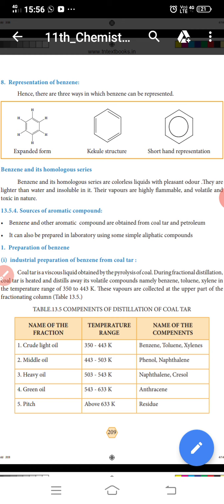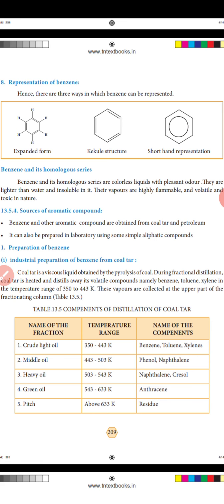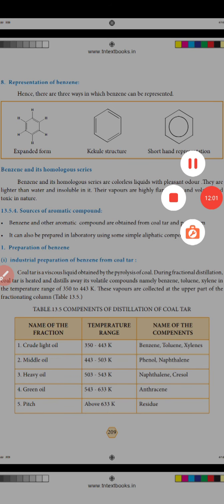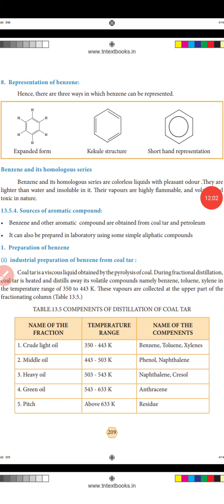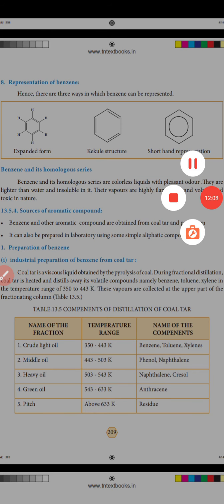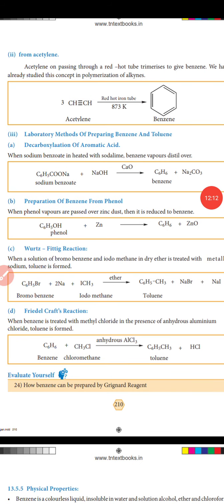Acetylene is passed through a red hot tube, trimerizing to give benzene. We have already studied this concept in polymerization of alkanes. Acetylene, red hot iron tube, benzene. Okay, these are the laboratory methods of preparation of benzene and toluene.